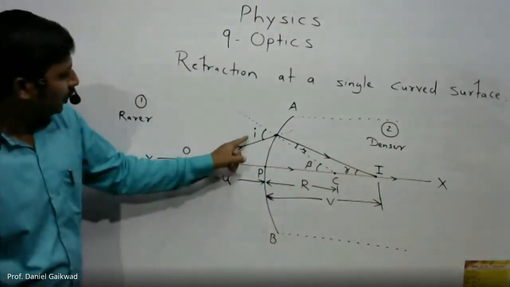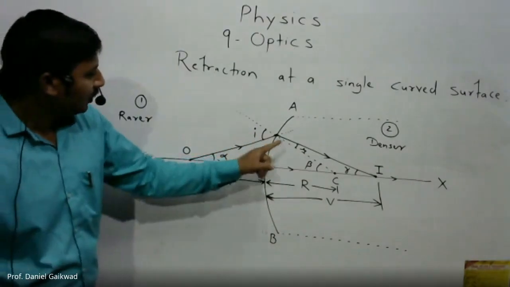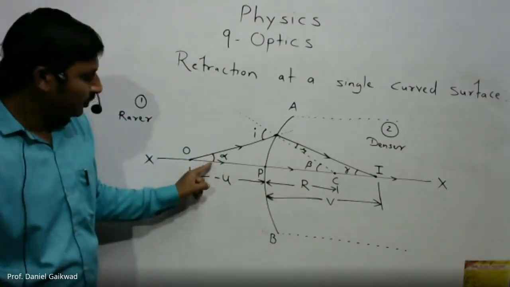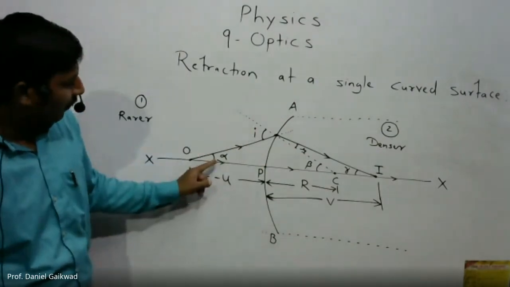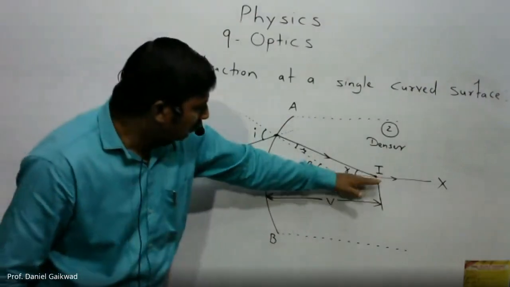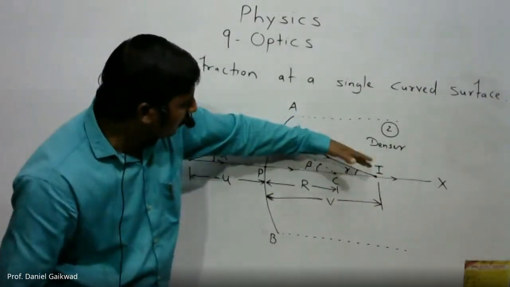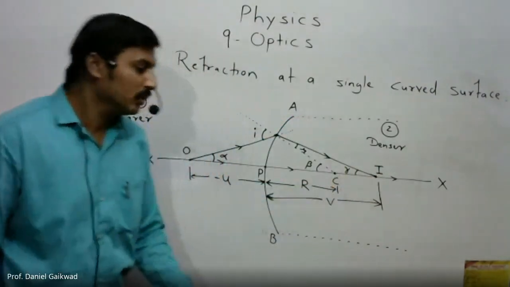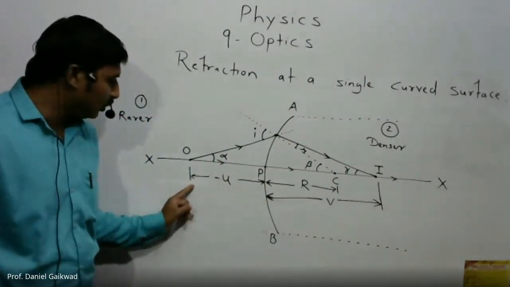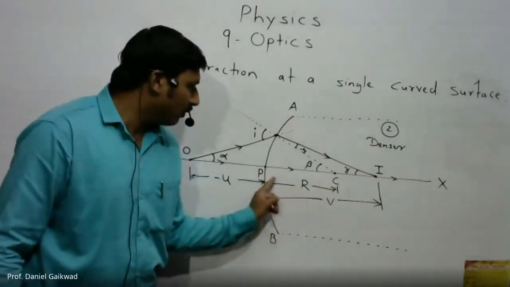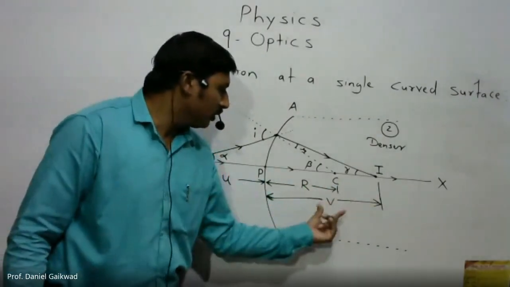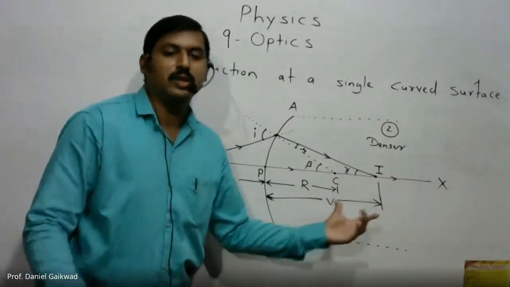The corresponding angle of incidence is i, angle of refraction r. Then we have considered three angles: principal axis and incident ray, alpha; principal axis and normal, beta; and the refracted ray, gamma. And the remaining part: object distance minus u, radius of curvature positive R, and again positive image distance v here.